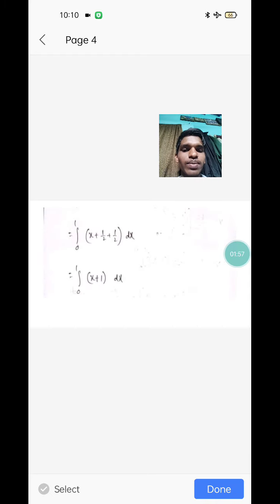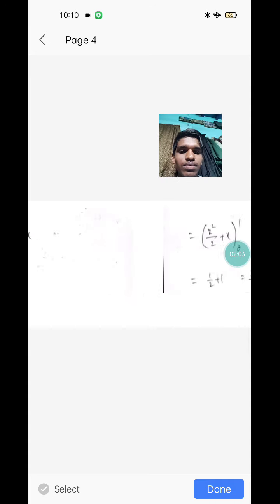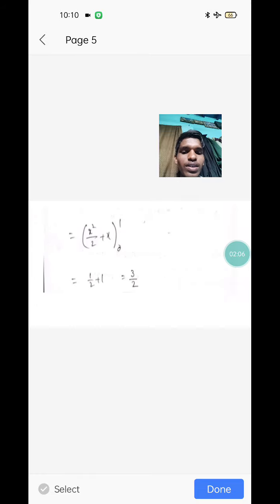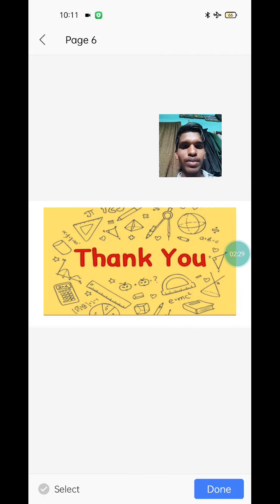The integral from 0 to 1 of x + 1 by 2 + 1 by 2, dx, which is the integral from 0 to 1 of x + 1, dx. Now x squared by 2 + x from 0 to 1. Now applying the limits in x's place, 1 by 2 plus 1 is equal to 1 by 2 plus 1, which gives 3 by 2. Thank you for giving this golden opportunity.